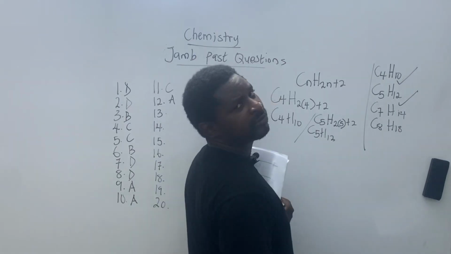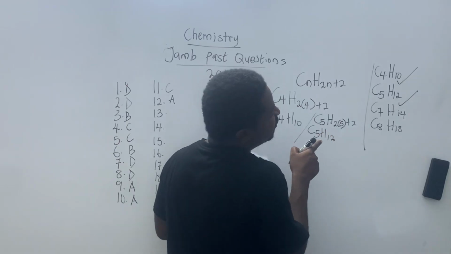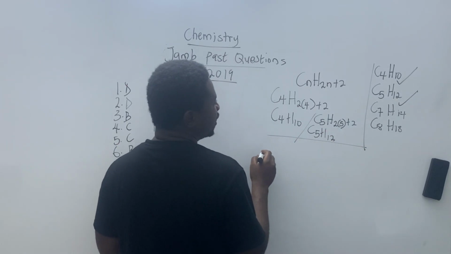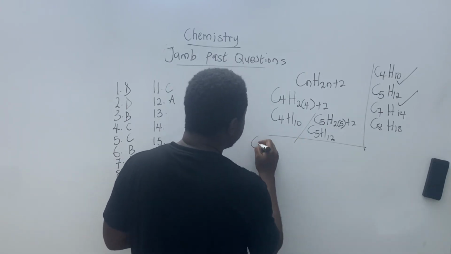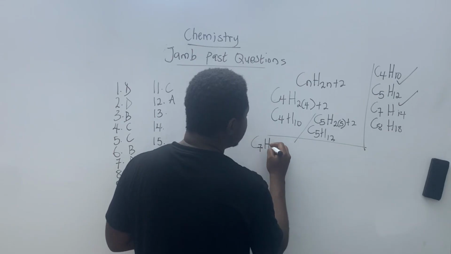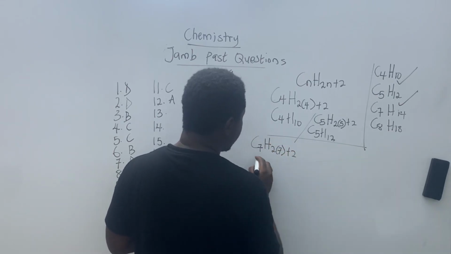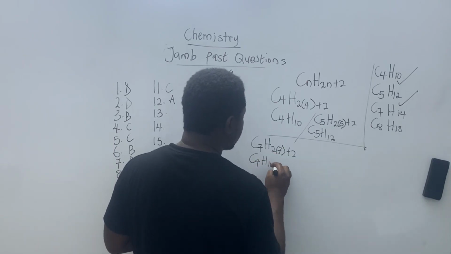Take a look at the third one. I'm smelling something. That third one looks fishy. So let's fish it out. All right, let's go. C7, H 2 times 7 plus 2. That's C7H14 plus 2, that's C7H16.